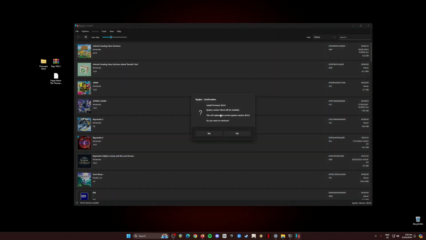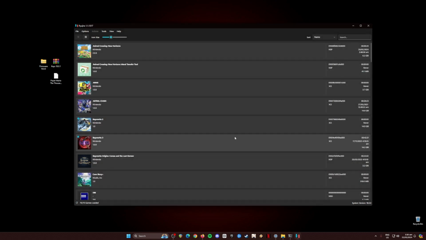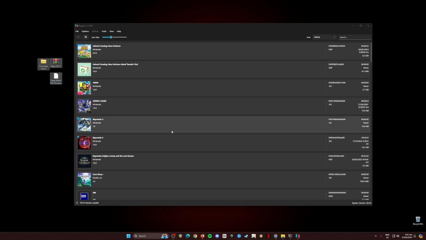And Ryujinx will say that we'll have to install this firmware version. Hit Yes, and it will say successfully installed, and hit OK. You'll know the installation is successful because it will now detect your Switch games and show you their game icon. So if you see a game that does not have a game icon, that means that you're using an outdated firmware or an outdated key. So be sure to only follow the QR code that we put on the screen so that you'll only get the latest files to play Paper Mario: The Thousand-Year Door Remake in Ryujinx.